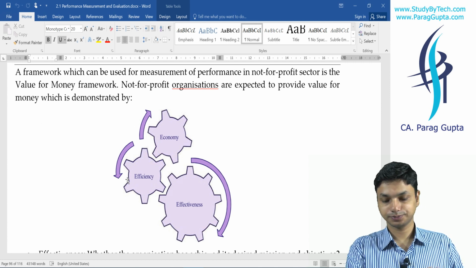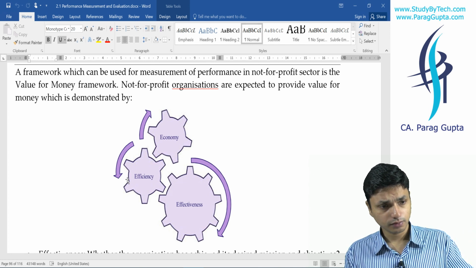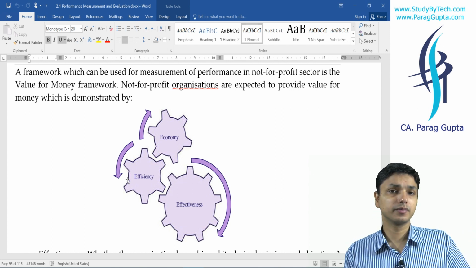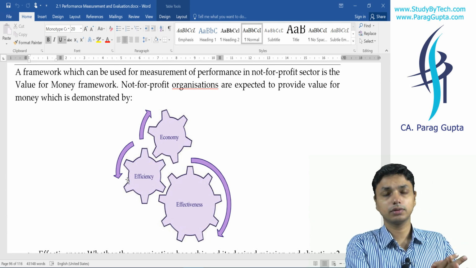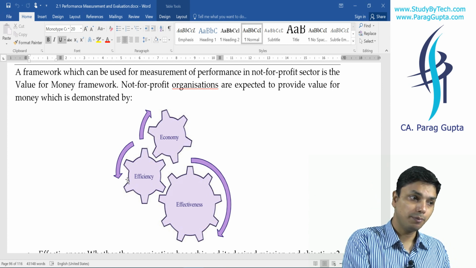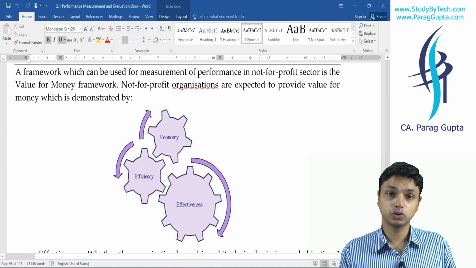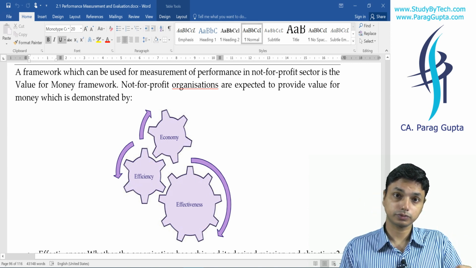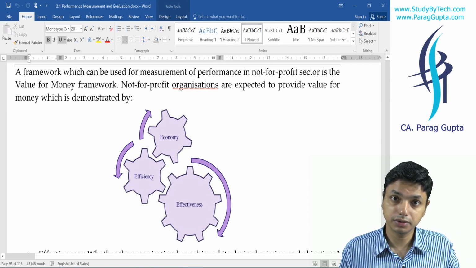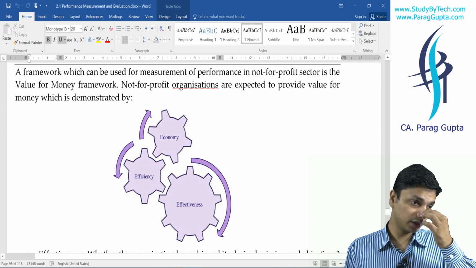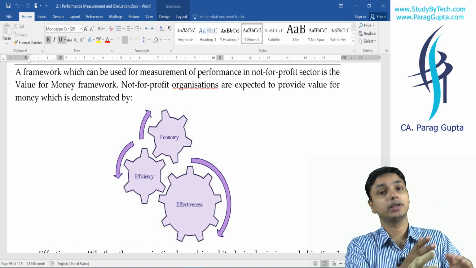efficiency means, you will say, sir, by efficiency you are saying that the input output ratio shall be best. Whatever we are inputting into the system, maximum output shall be there. So things shall be utilized in the best possible manner. Resources shall be utilized in the best possible manner, and maximum output shall be there. This is the most important criteria, so that our not-for-profit organization shall work in the right direction.